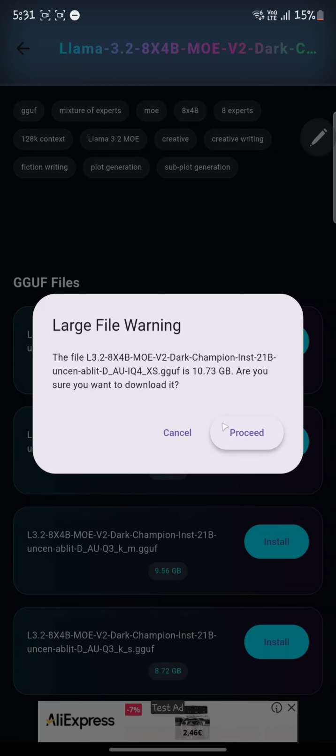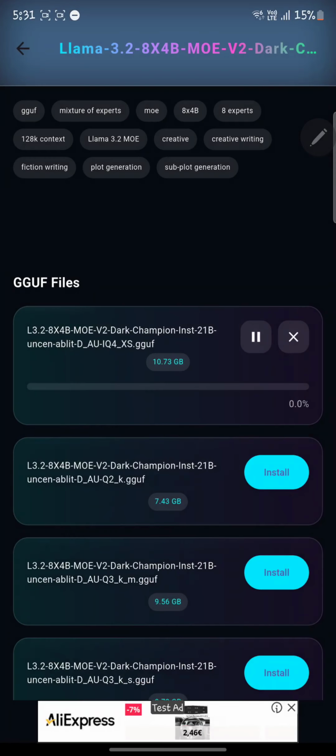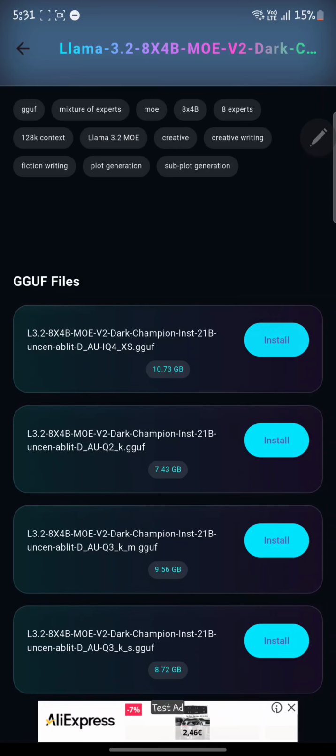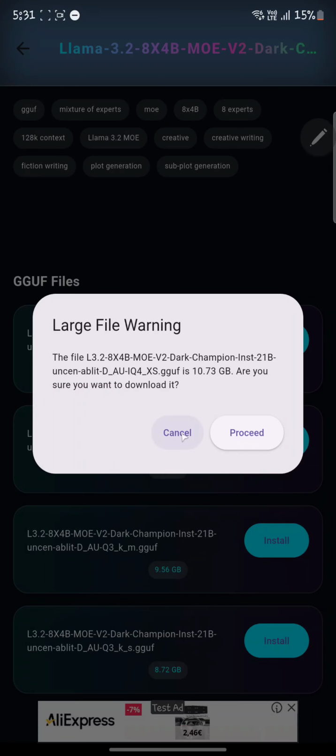Now take a look at this one in here. It's about 10 gig. Are you sure you want to download it? Then when you click proceed, it downloads. I use fiber. Now this one is 2.5 gig. All right, when you say cancel, nothing happens.